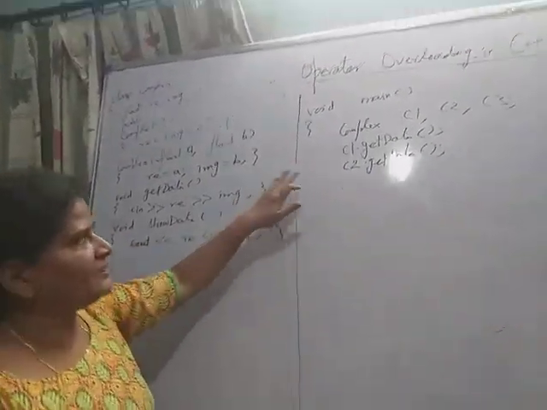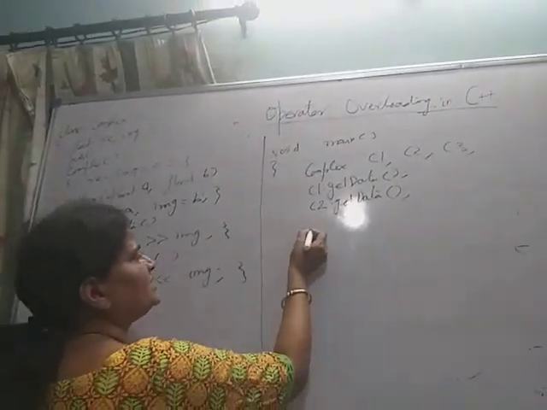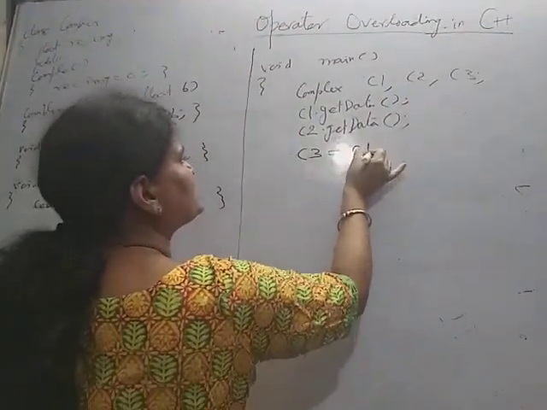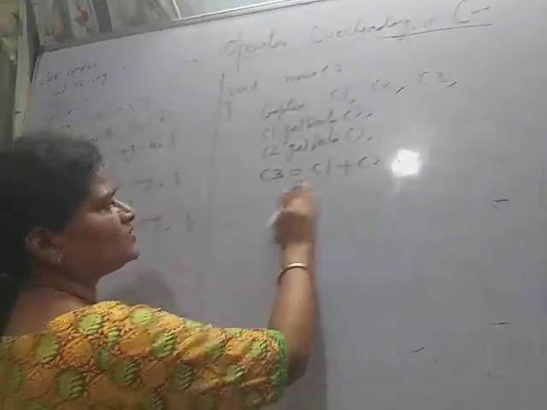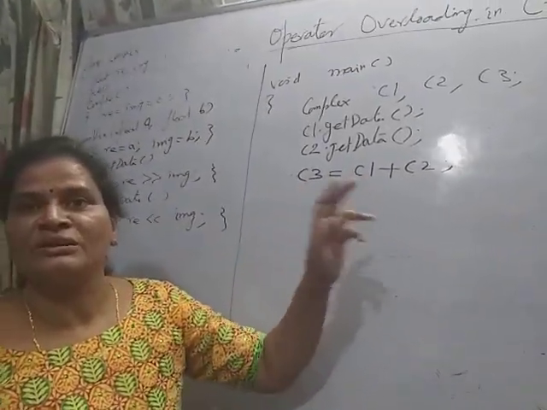Now after C1 and C2, what I want is C3 equal to C1 plus C2. Carefully note down what I want: C3 equal to C1 plus C2.